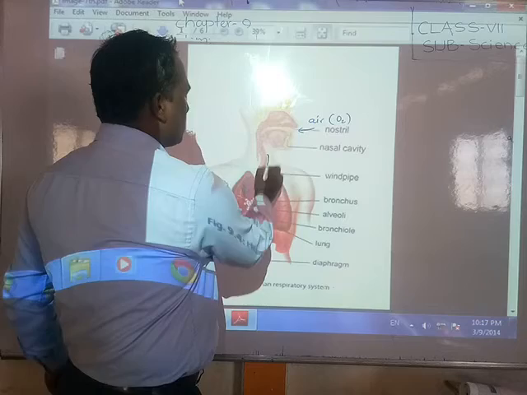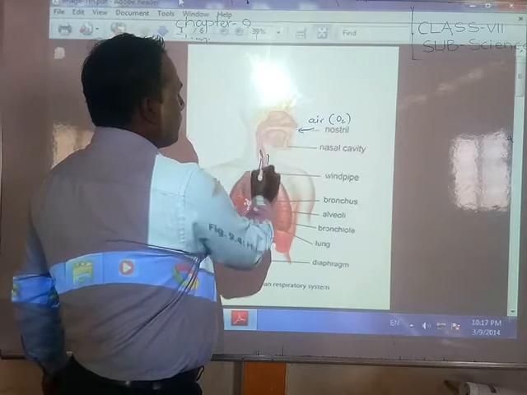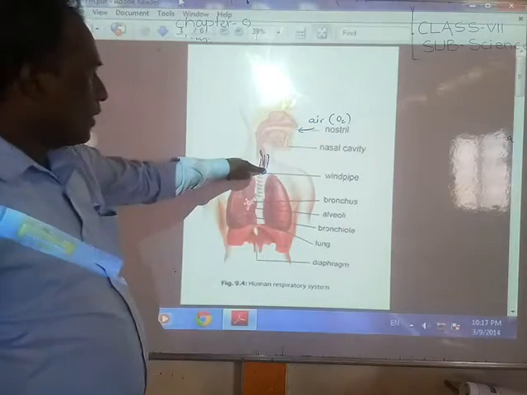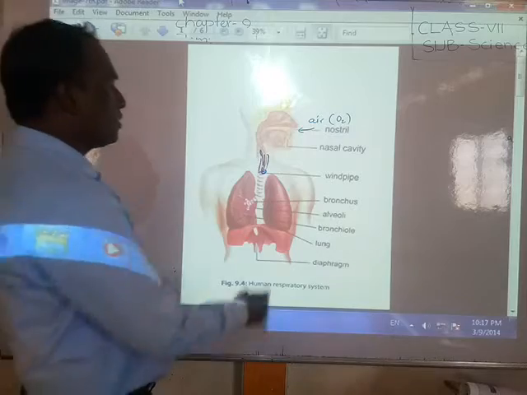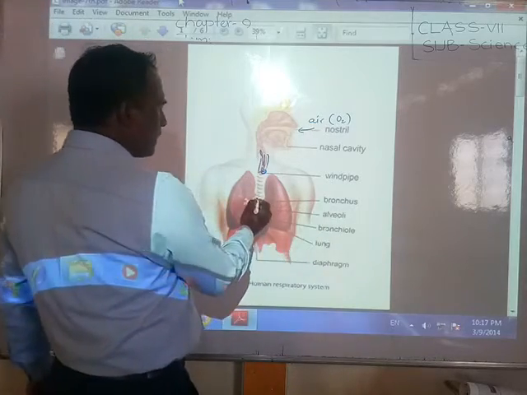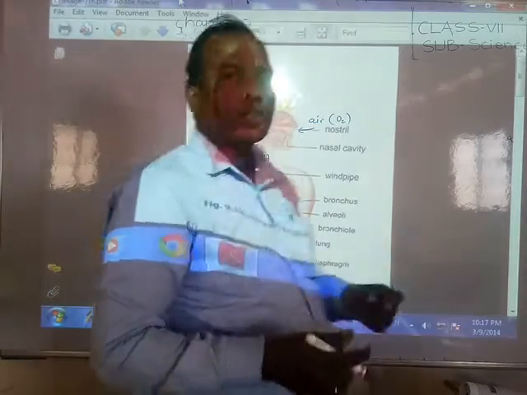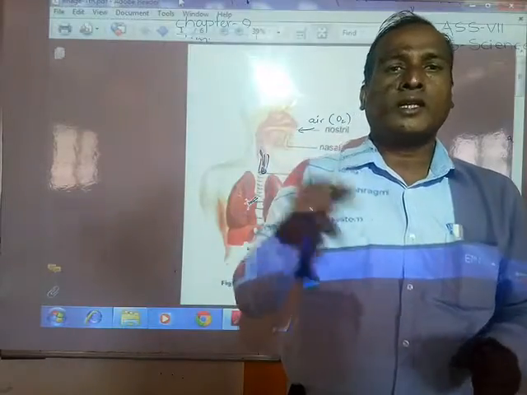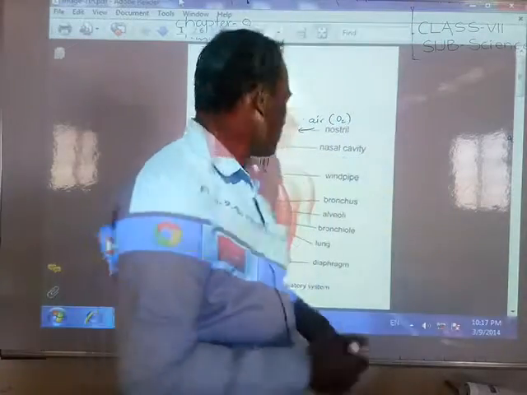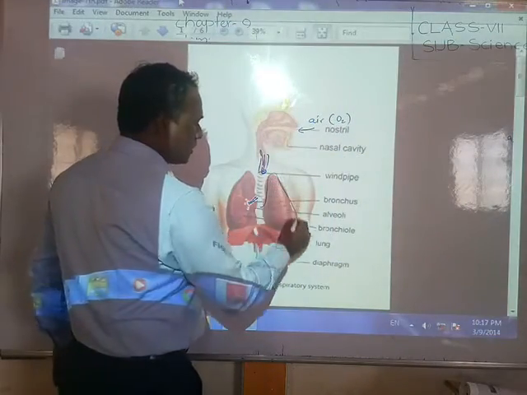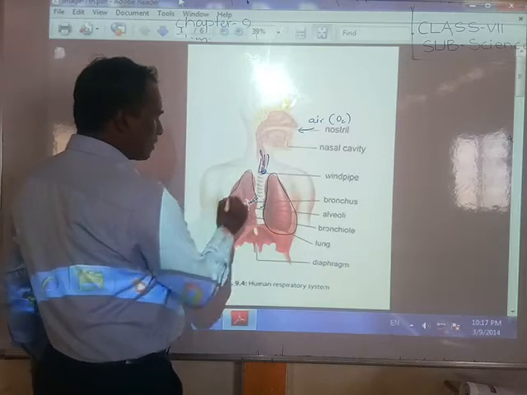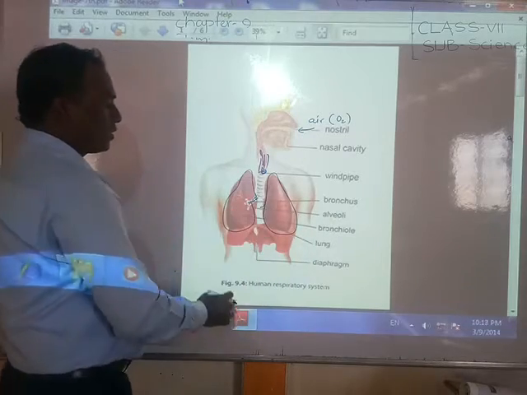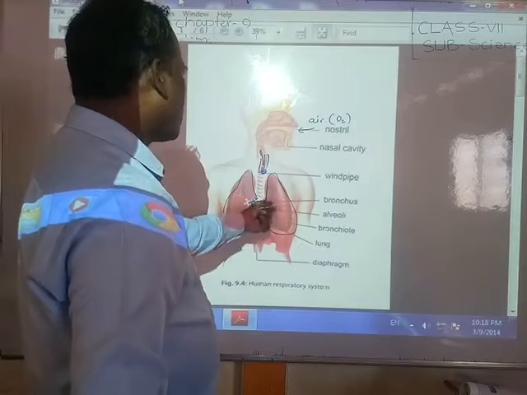You observe here, friends, this is called the windpipe, and through the windpipe the air goes to the bronchi. There are two bronchi, and each one enters a lung. Here is one lung, and this is also one of the two sides that our bronchi enter.